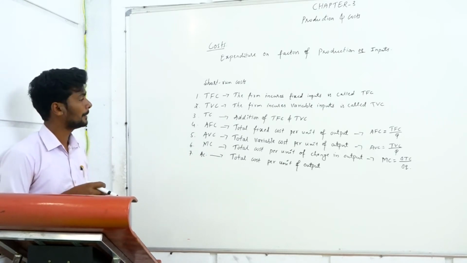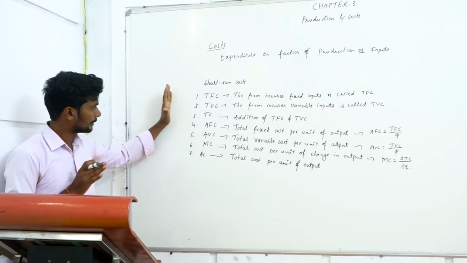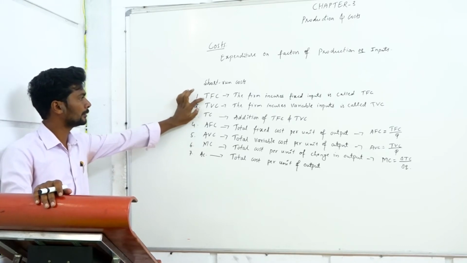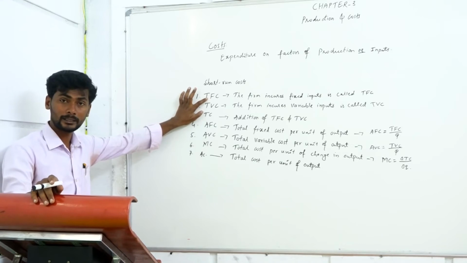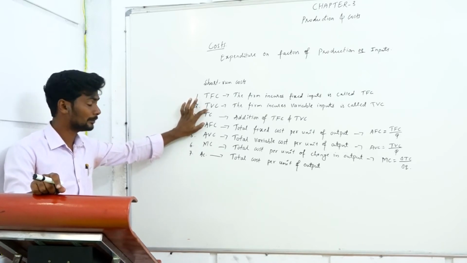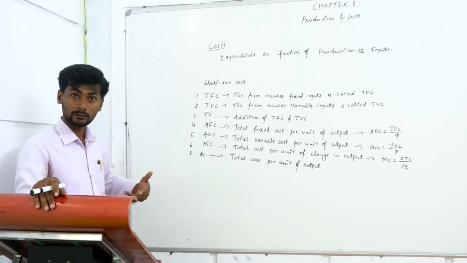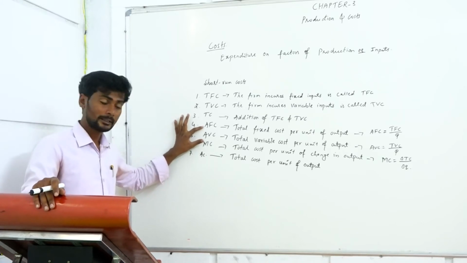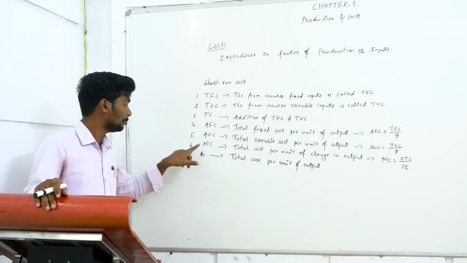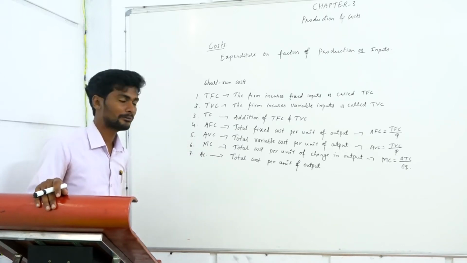The 7 types are: TFC, total fixed cost; TVC, total variable cost; and TC, total cost; then average fixed cost, AFC; AVC; marginal cost; and then average cost. Like that we have 7 types of cost here.